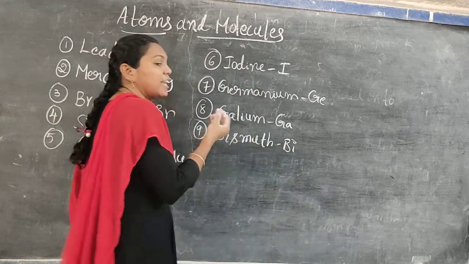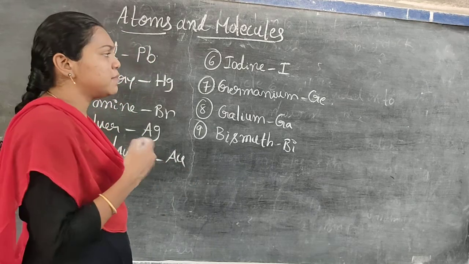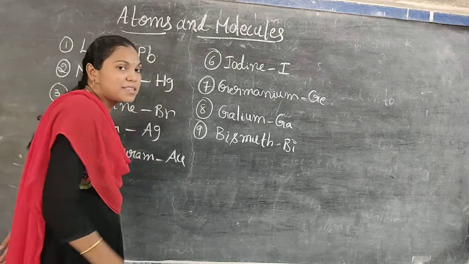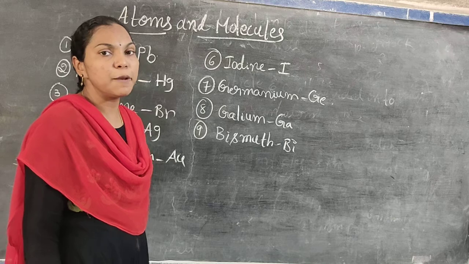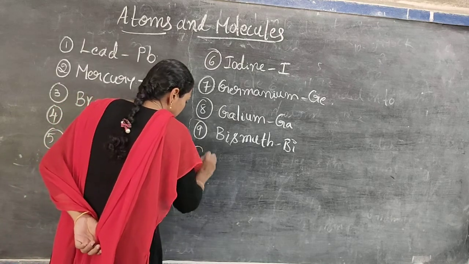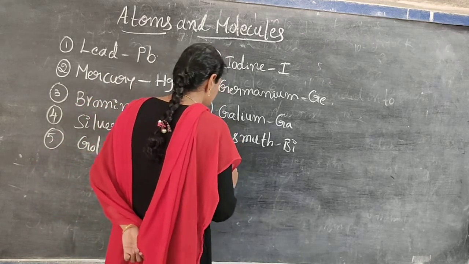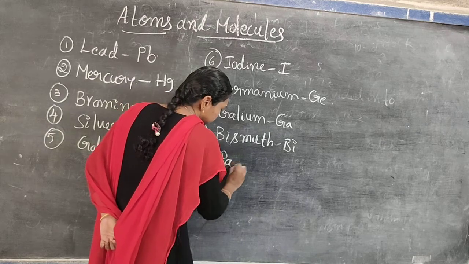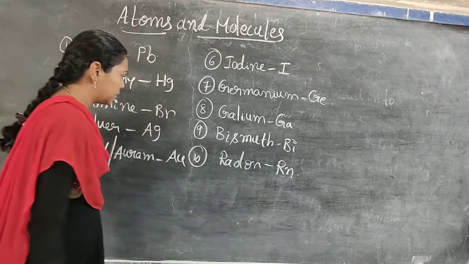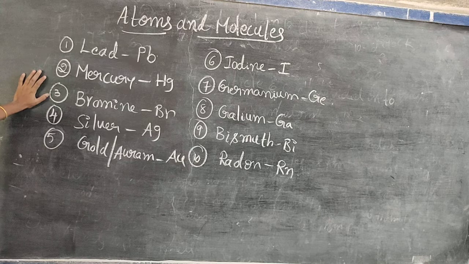Means these names we regularly hear in the higher classes. Sometimes in some areas these names come up again and we hear them. That's why we remember these names and symbols also. It is very easy. It is very helpful in the higher classes. Radon, symbol is Rn. These types we regularly hear. That's why you remember these names and symbols also.